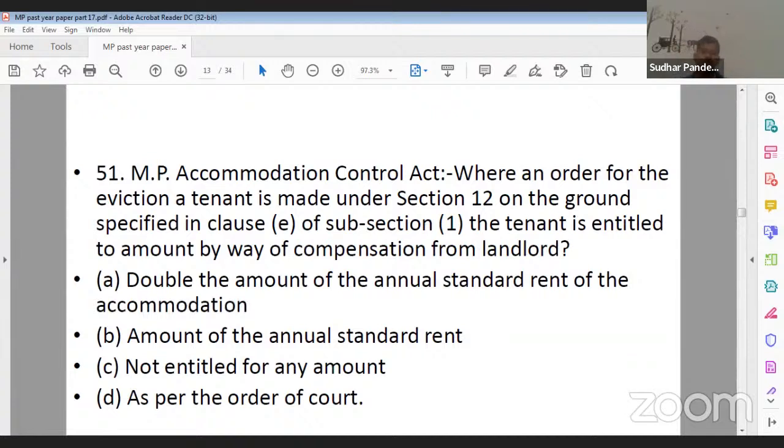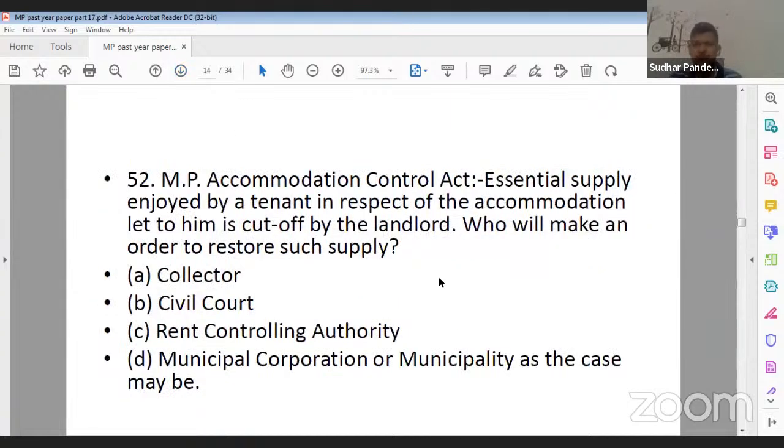Where an order for the eviction of a tenant is made under Section 12 on the grounds specified under clause E of subsection 1, the tenant is entitled to an amount by way of compensation from the landlord. So which amount can be claimed by the tenant from the landlord? The correct answer for 51 is C, that is, not entitled to any amount, right? So C for Calcutta is the correct answer. Now next question, question number 52.